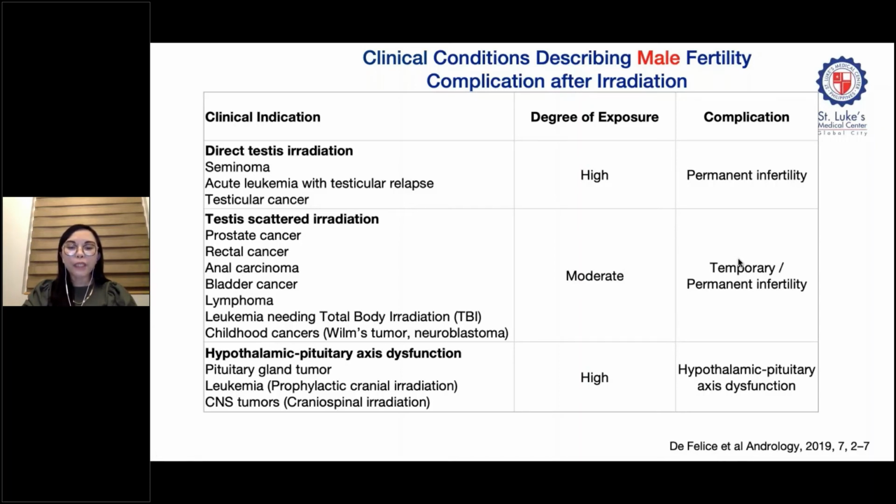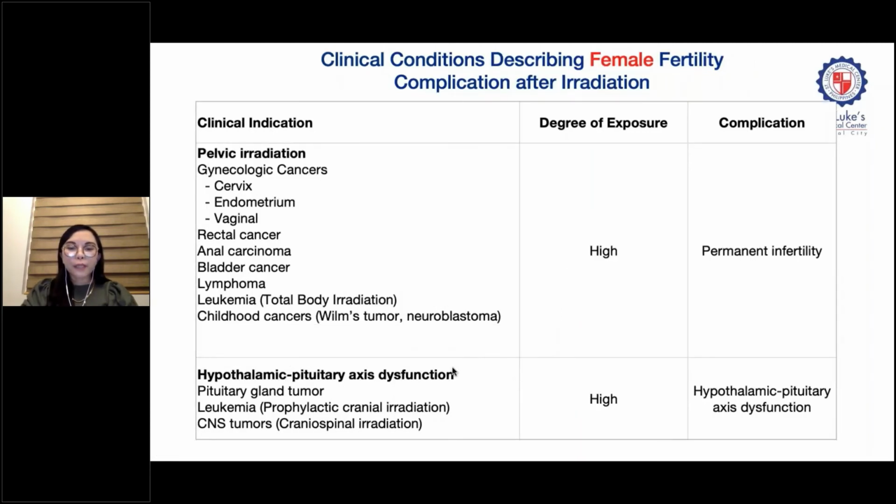So for patients undergoing cranial irradiation for the following indications, for example, for pituitary gland tumor, for leukemia that needs prophylactic cranial irradiation, and for CNS tumors that need craniospinal irradiation, there's also a high possibility that hypothalamic pituitary dysfunction might occur. So for the females, as you can see, pelvic irradiation may be given for a number of diagnoses.